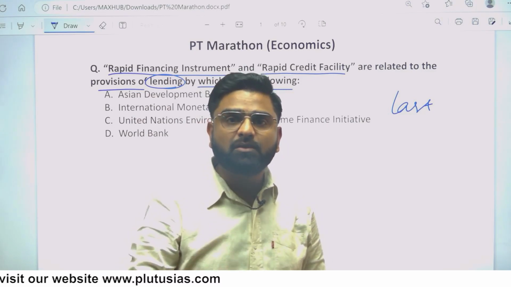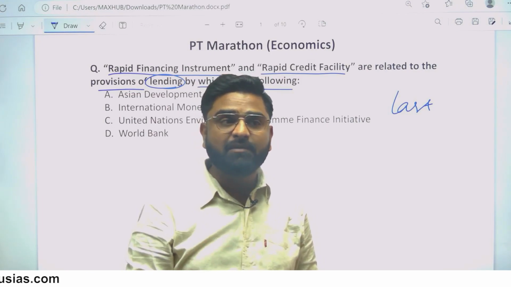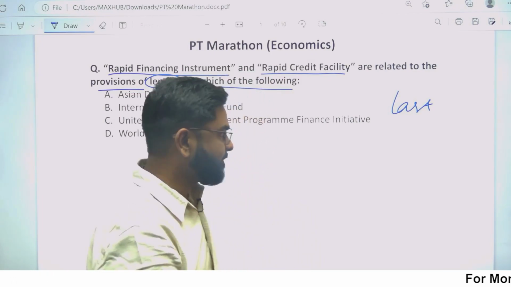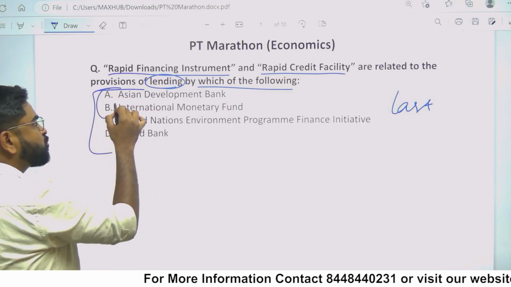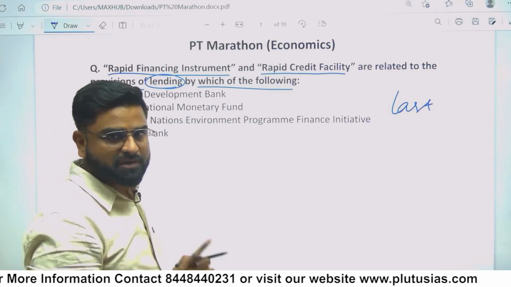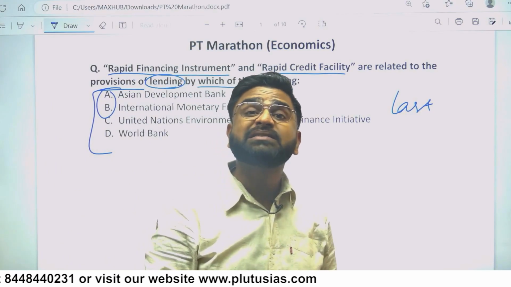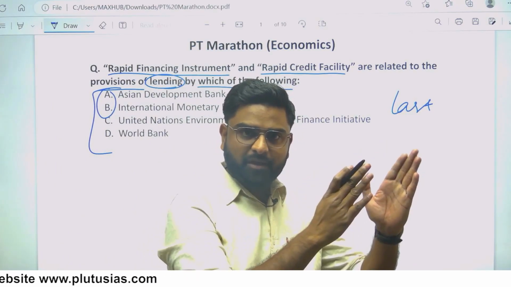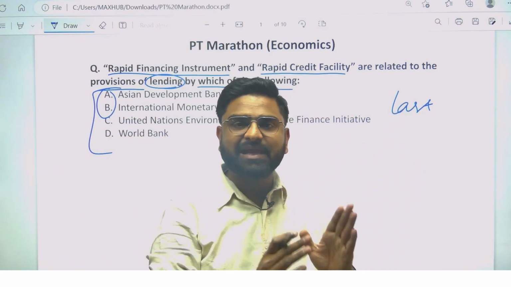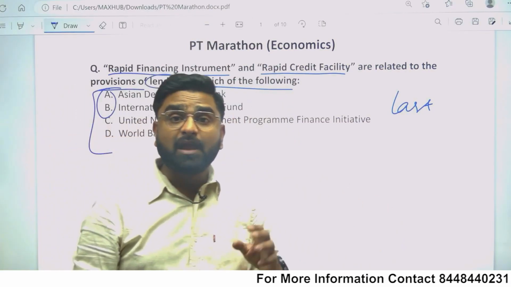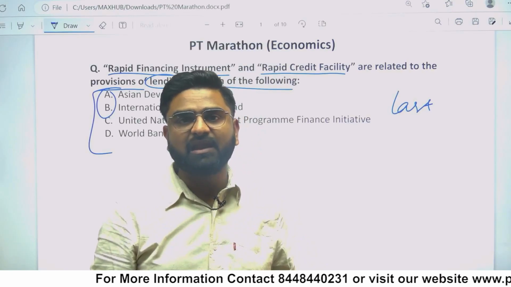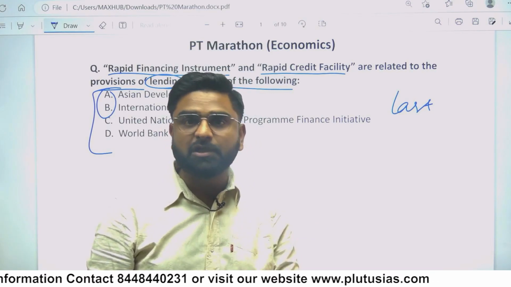Then in the second go, choose the questions where you can eliminate at least two options. जैसे यहाँ पे you have 4 options. If you are able to eliminate at least 2 options, then you can try this question, but that too only in the second attempt. First में only the question you know definitely, second में the question where at least 2 options are eliminated, and at last when you have nothing left, then take the absolute risk.